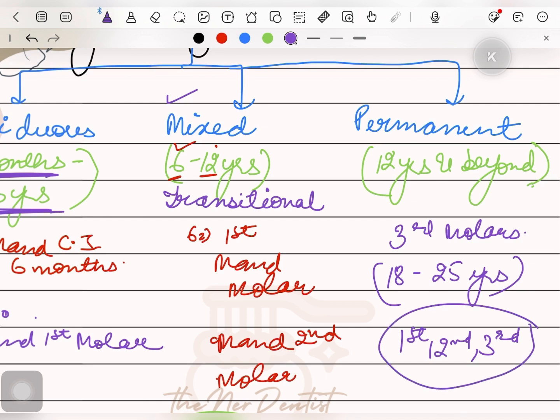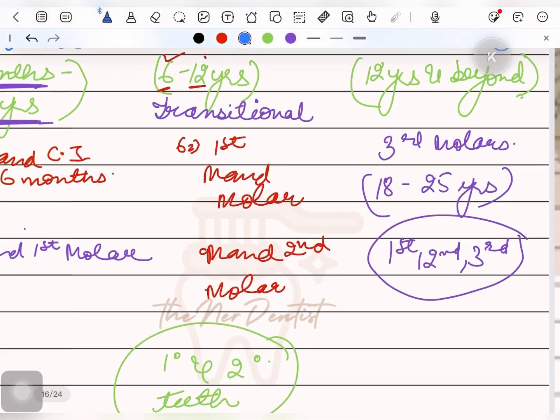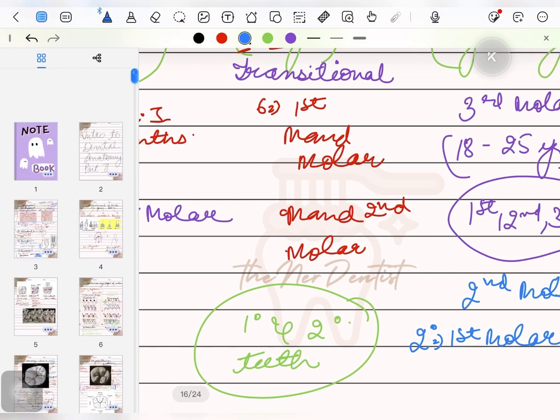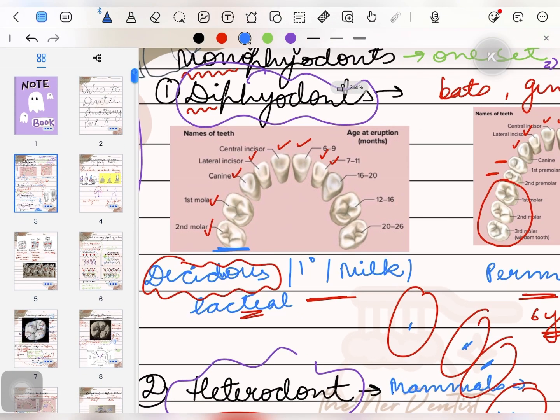That is, they do not replace any primary teeth, but they erupt distal to the last primary tooth. The last tooth that is present in primary dentition is the second primary molar. So the first permanent molar will erupt after the second primary molar.